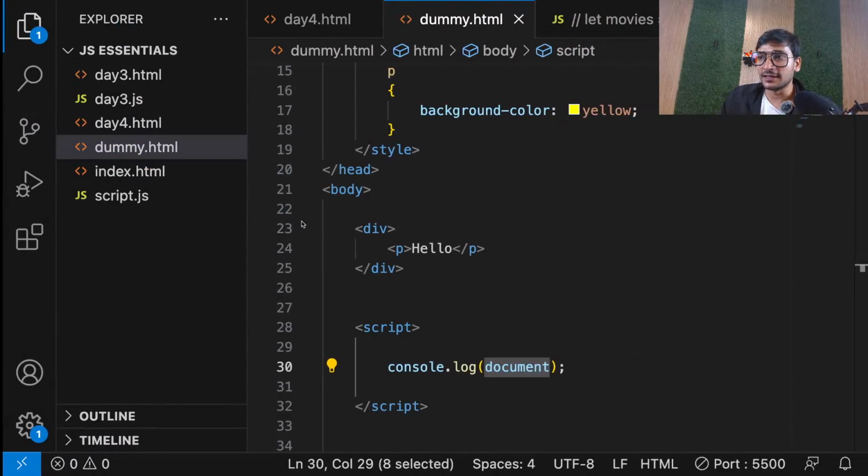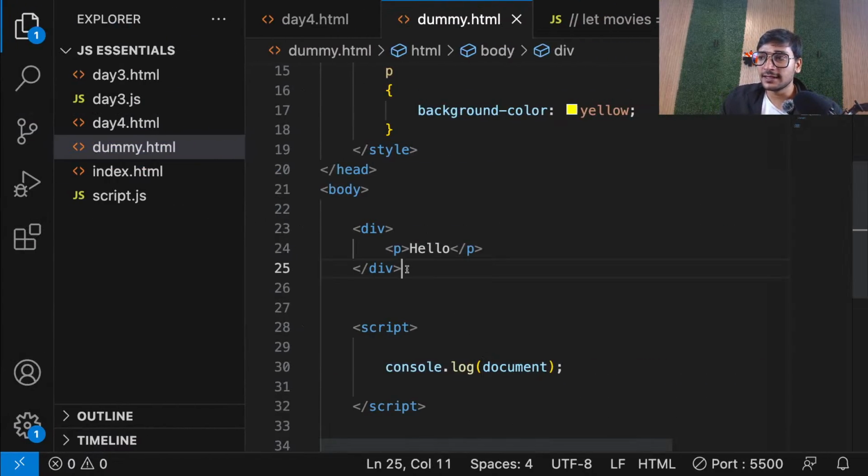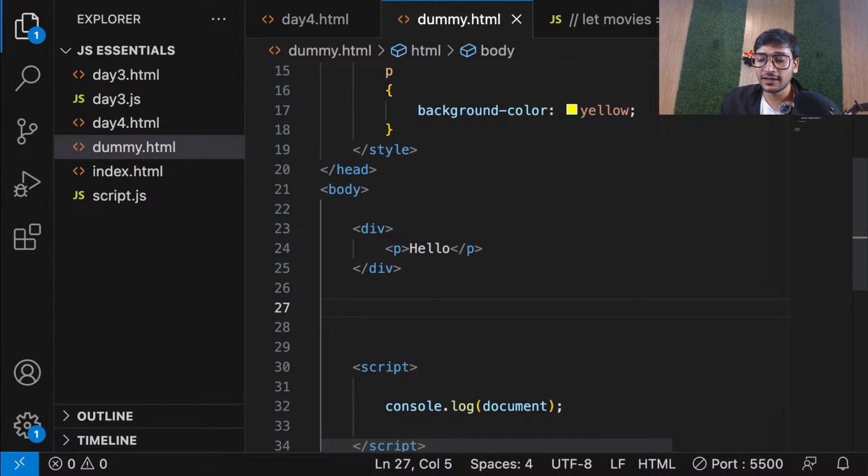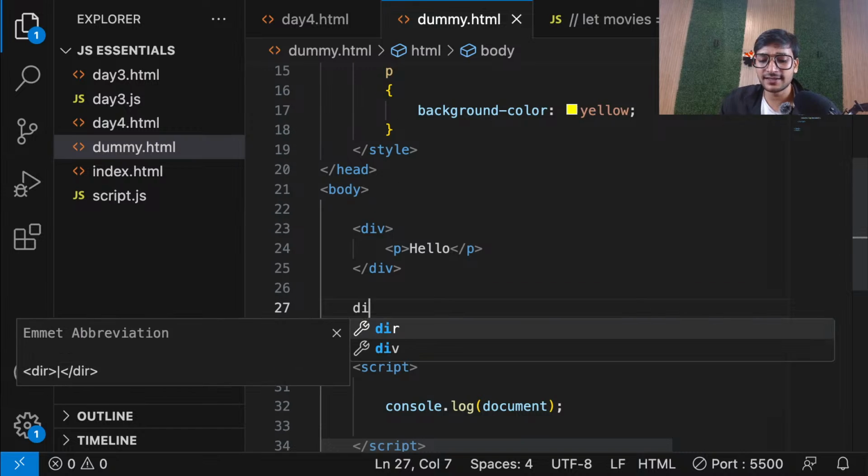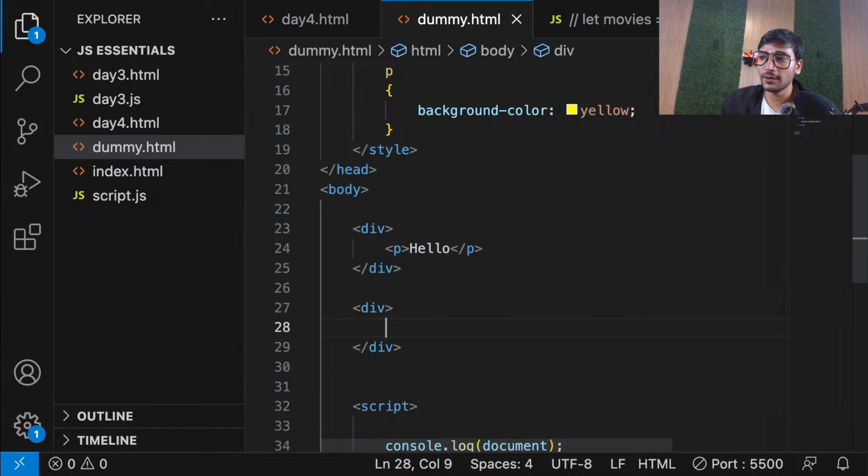Now, let's say I have an element, like a div, and let's say I give it an ID. Now see, the first rule: if you understand this rule, you will never be confused in DOM manipulation. The first and the most important mantra of manipulating any element is to first target that element. First select that element. No matter which element you want to change or work with, the first thing should be to target that element.